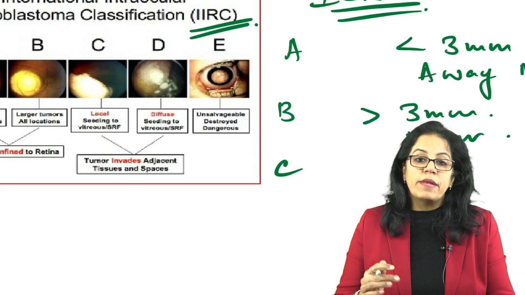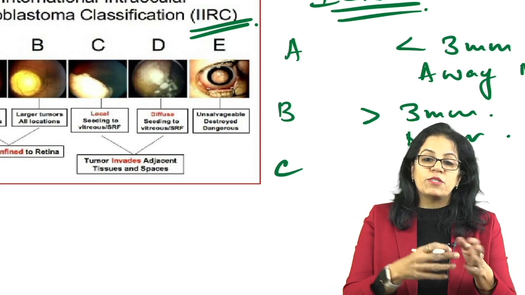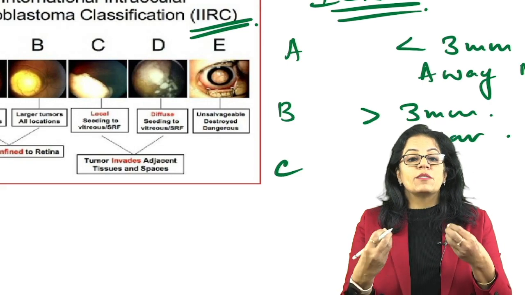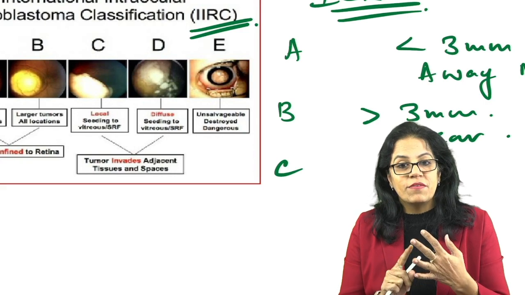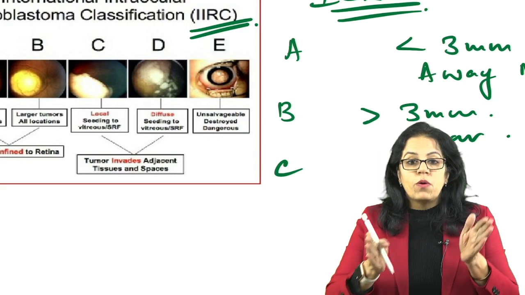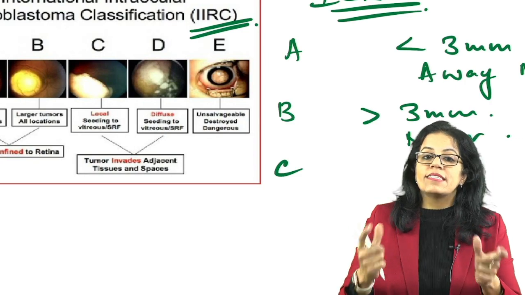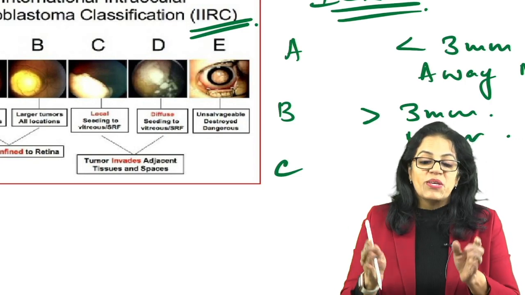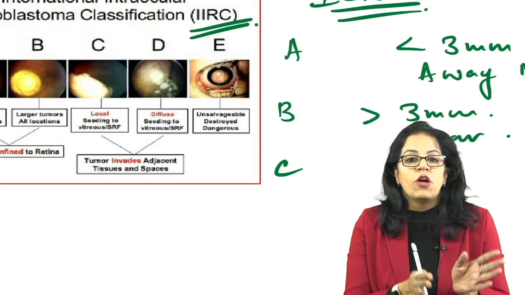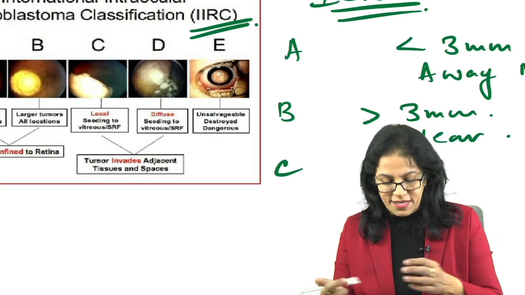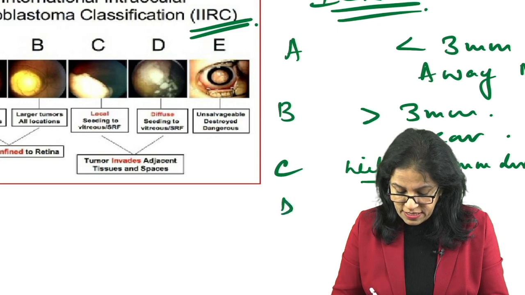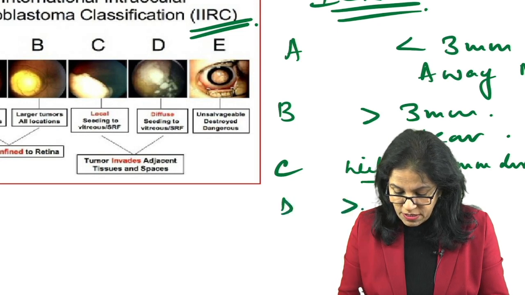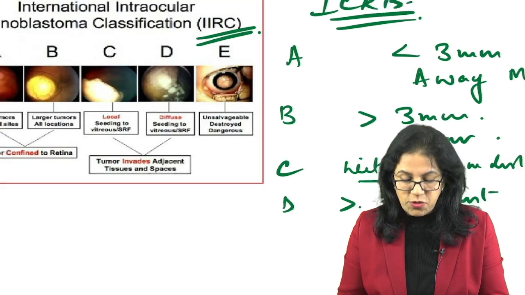There is spread, but it is within 3 millimeters. The tumor cells which are spread, where are they spread? In the vitreous or subretinal fluid. Just remember these two. This time we are talking about distance, not the size. So when it is within 3 millimeters from the tumor, or when it is more than 3 millimeters from the tumor. Within 3 millimeter distance, again it is the vitreous seeding, then we will say this is group C. And when it is more than 3 millimeter distance from the tumor, this seeding is group D, more diffuse.